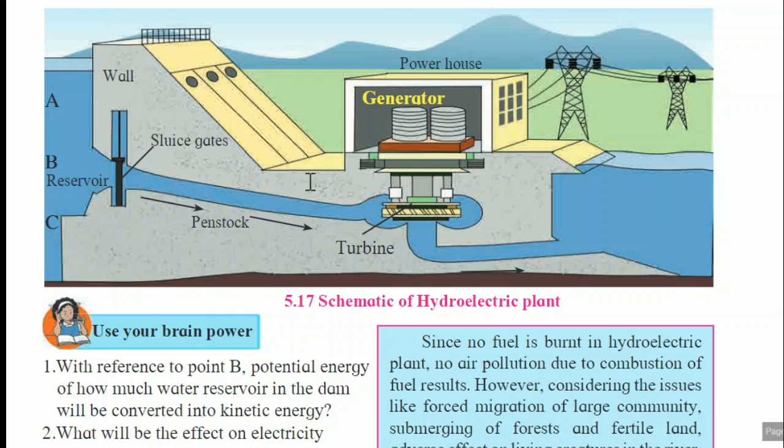Due to the forceful falling of this water, the turbine starts rotating and the generator also starts and electricity is generated. So in this way, the labeling of this diagram they may ask in the examination. So you have to carefully understand the working of this diagram.